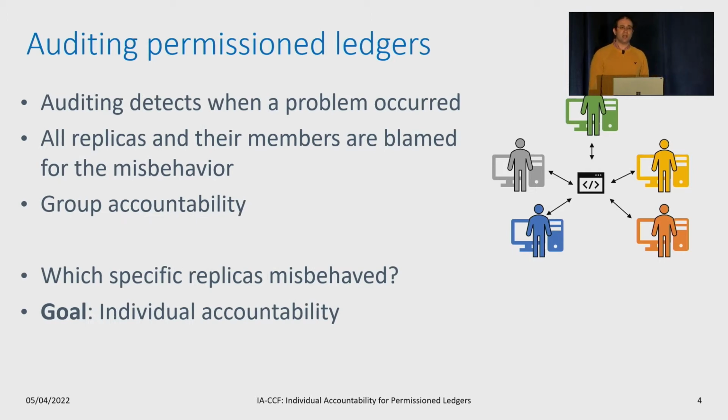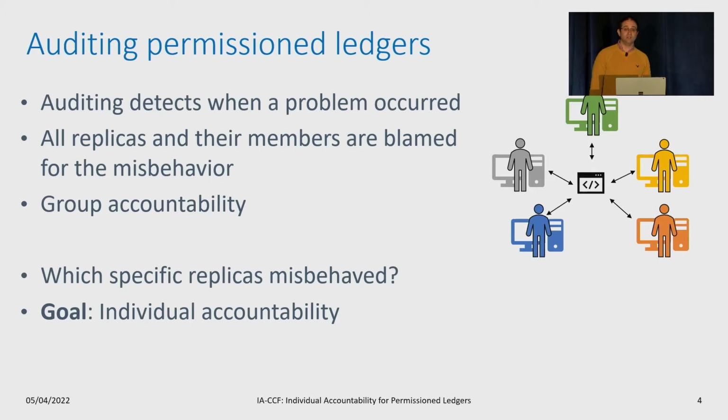Auditing the ledger allows us to detect if a problem or misbehavior occurred, but this is not enough. When problems are detected, all the members are blamed for the misbehavior, as we have no way of knowing which specific replicas are at fault. This is known as group accountability. We want to know which specific replicas misbehaved to make sure that the members operating them can be held accountable.